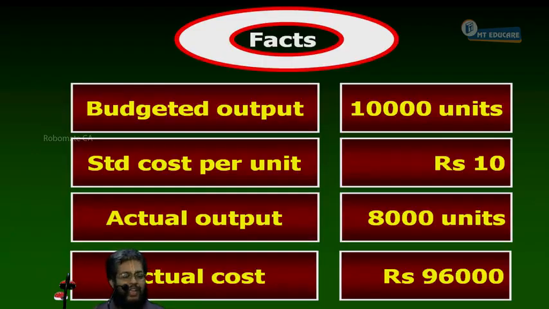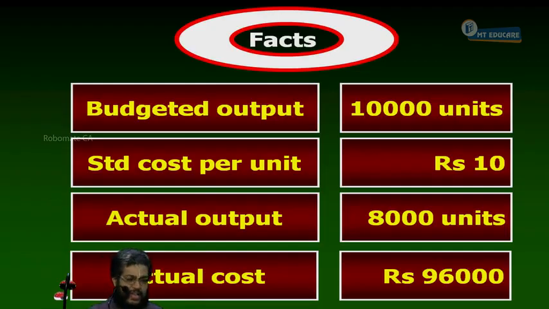Hence, the cost variance is, just tell me favorable or adverse. The cost variance is 16,000 adverse.